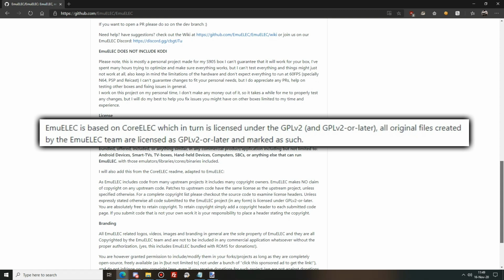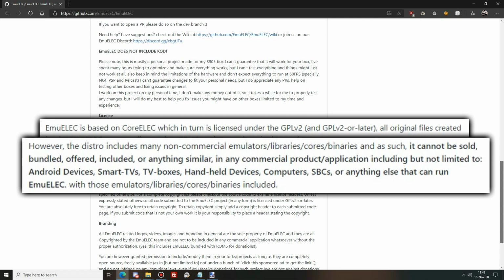But then things get problematic. Reading on, the license states, "However, the distro includes many non-commercial emulators, libraries, cores, binaries, and as such, it cannot be sold, bundled, offered, included, or anything similar in any commercial product application, included but not limited to handheld devices."